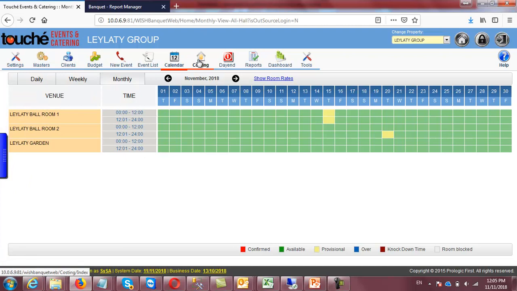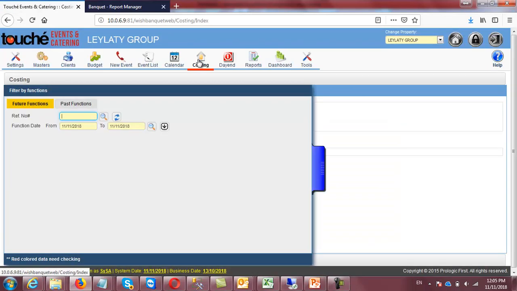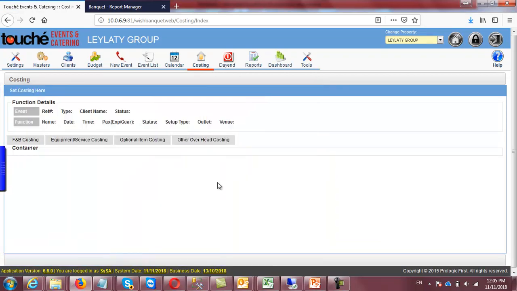Then after making the events, you can go to the costing module. This is an additional module where you can define the event number, and then you can do the costings. You can define the cost prices of whatever menu you are offering within that event. If any equipment and additional services you are offering, you can also define the cost prices. So respectively you can take the reports.